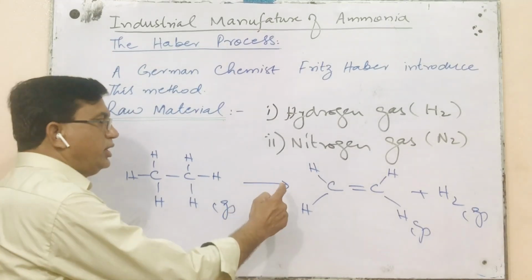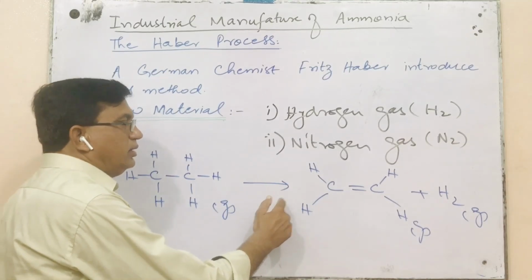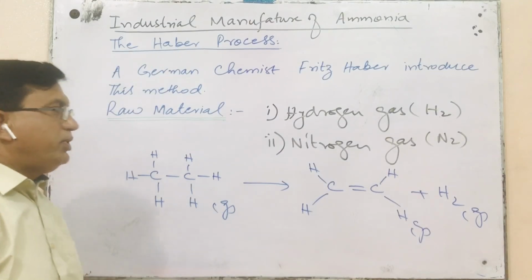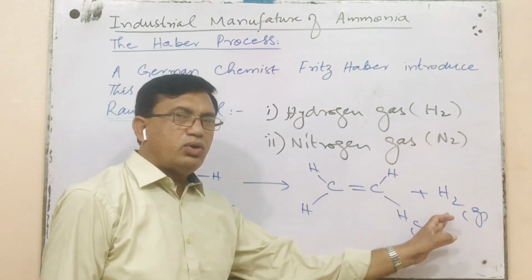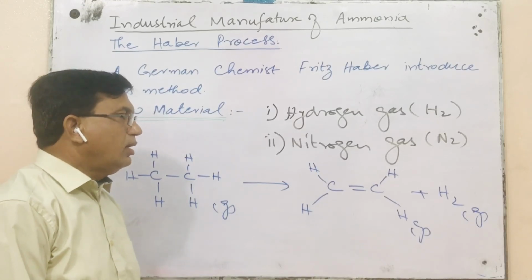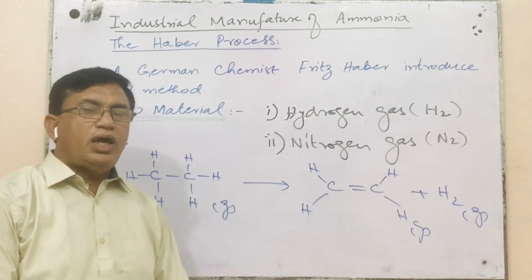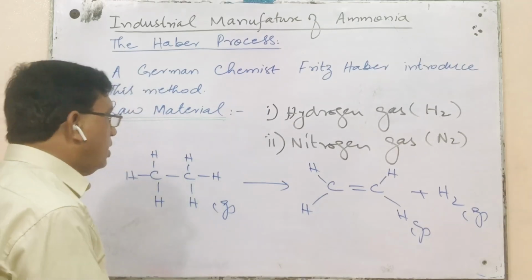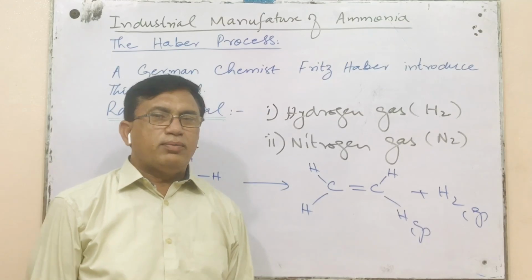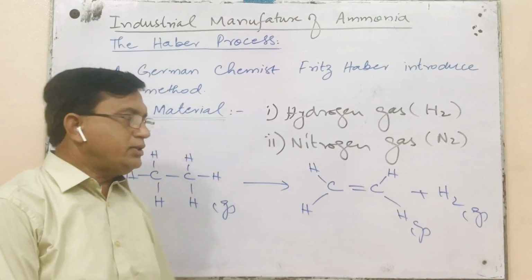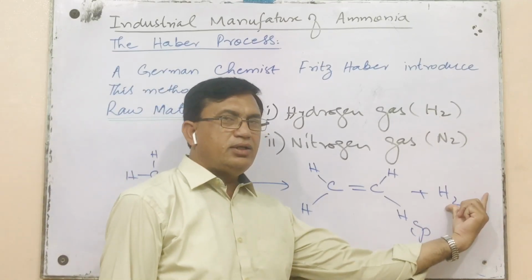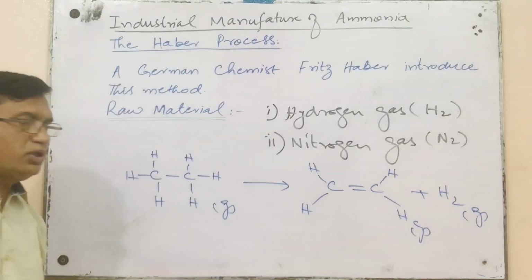This is also an important method and an easy and cheap source to obtain hydrogen gas, because in the petroleum industry 50% of heavier hydrocarbon molecules are thermally cracked to make them useful with lower boiling points, and during the cracking process we get hydrogen gas, and this hydrogen gas is then utilized for the production of ammonia gas.